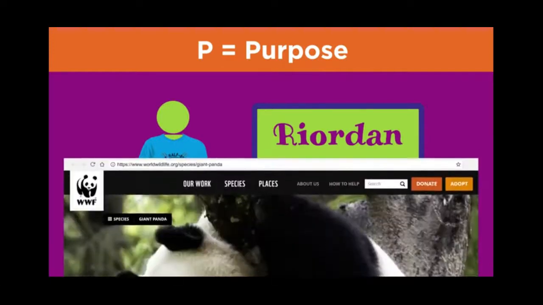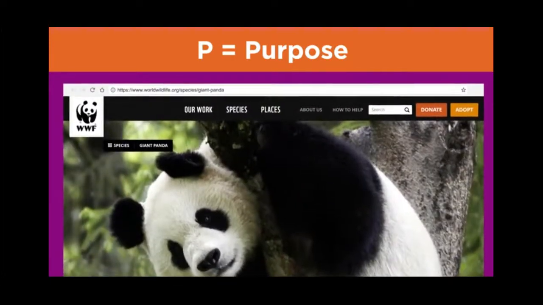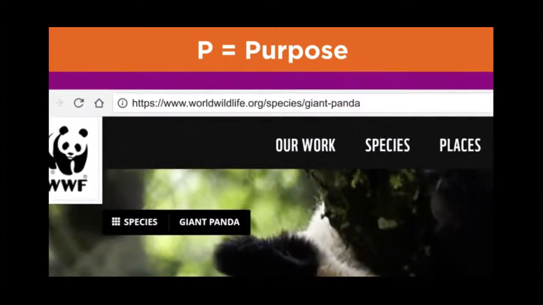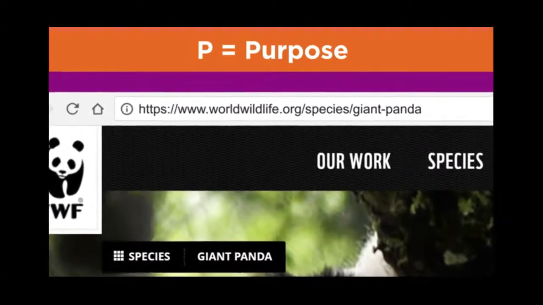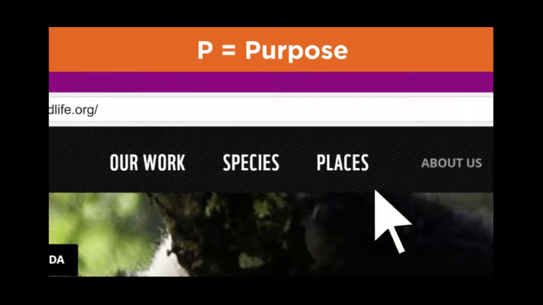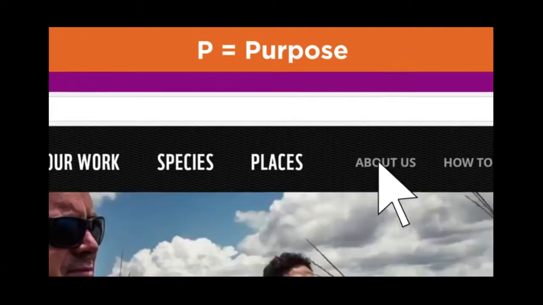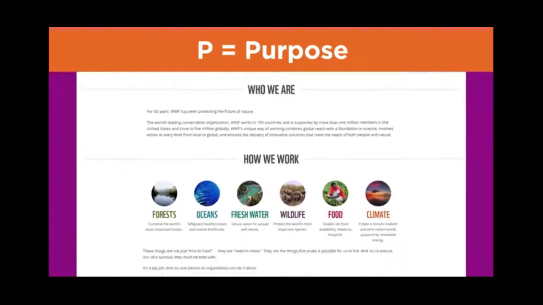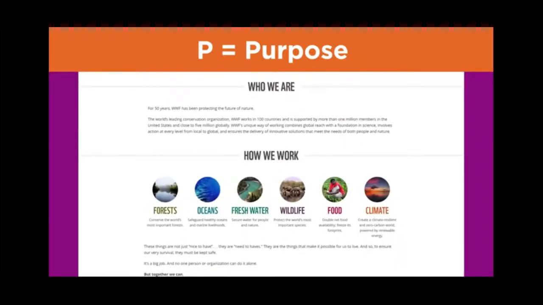Here's another tip for understanding a web address. Shortening the URL to find the homepage of the site you are viewing might give you details about the group or organization that is providing the information. On this page about giant pandas, we learn that the author is the World Wildlife Federation by shortening the URL to www.worldwildlife.org. By clicking on the About link, we learn that the World Wildlife Federation is a conservation organization dedicated to preserving nature, which might indicate this organization's bias.